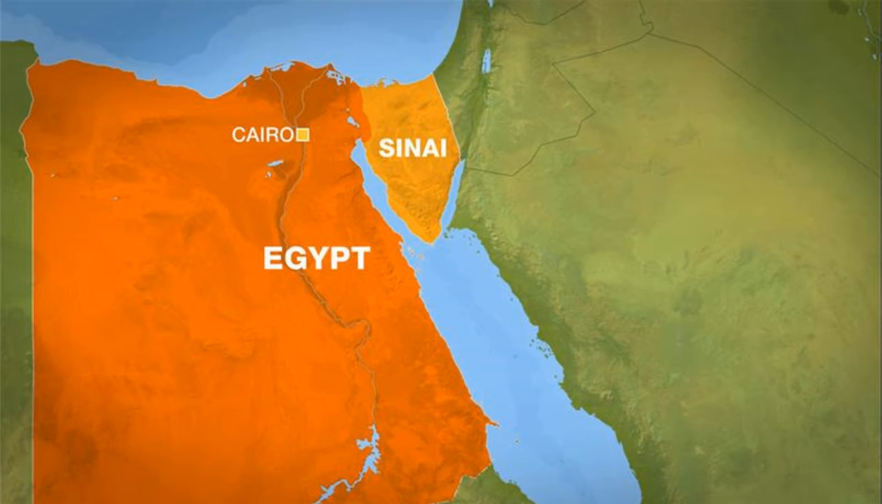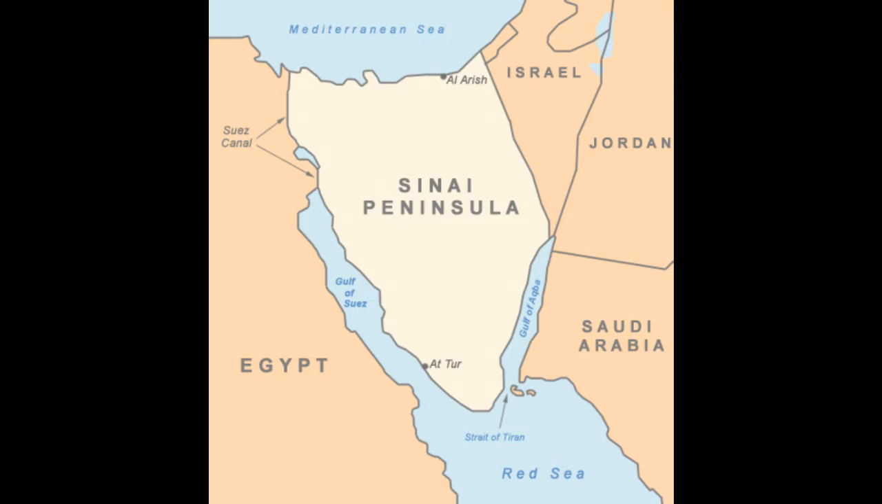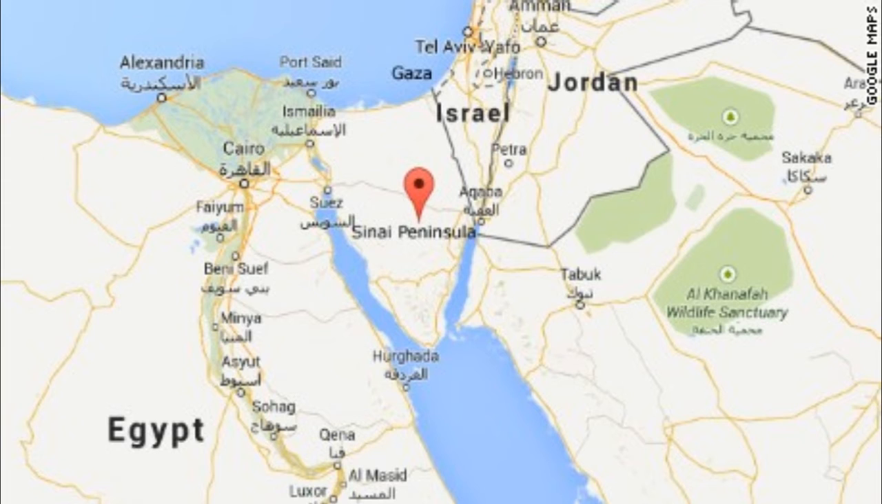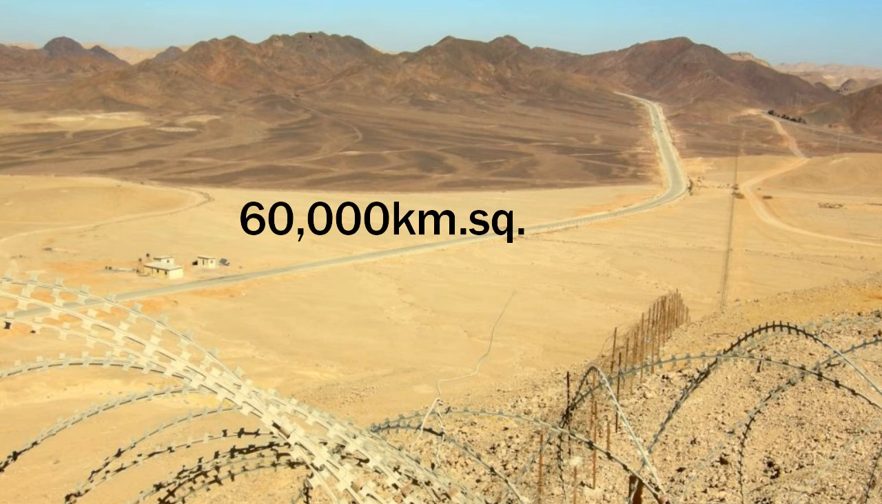Sinai Peninsula, known simply as Sinai, is located between the Mediterranean Sea to the north and the Red Sea to the south. It is used as a land bridge between Asia and Africa. It is the only part of Egypt located in Asia, and it spans about 60,000 km².